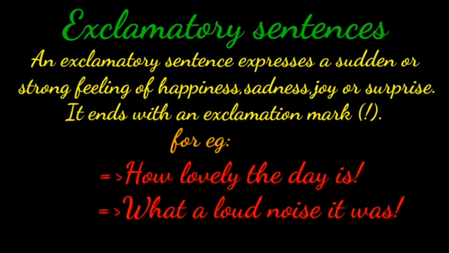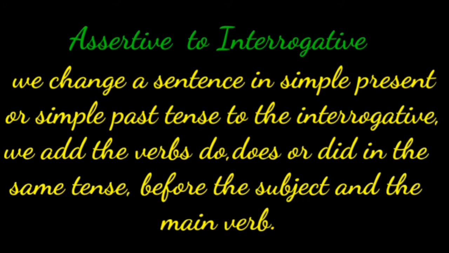Then, what a loud noise it was. These sentences express strong emotions or feelings. They are exclamatory sentences.